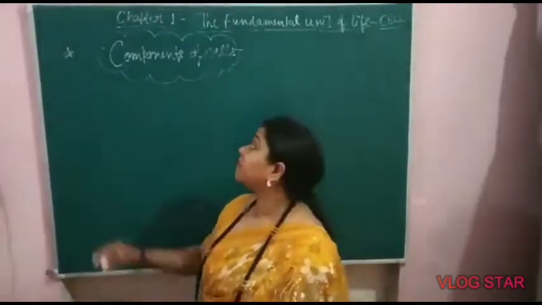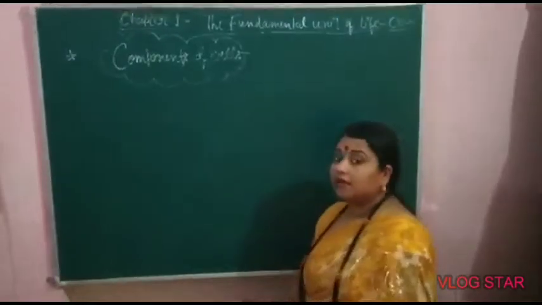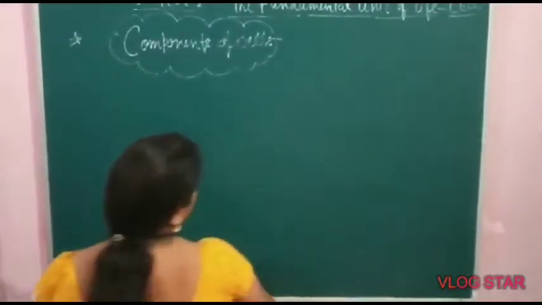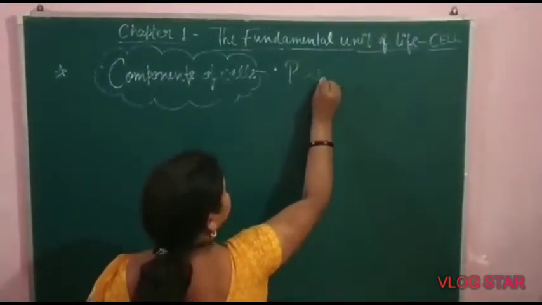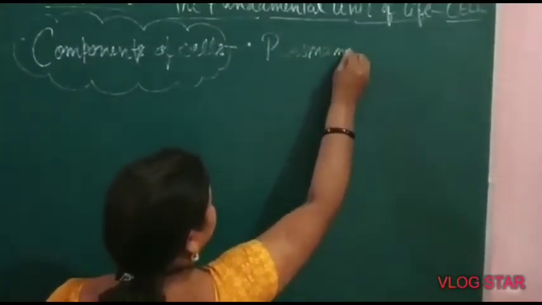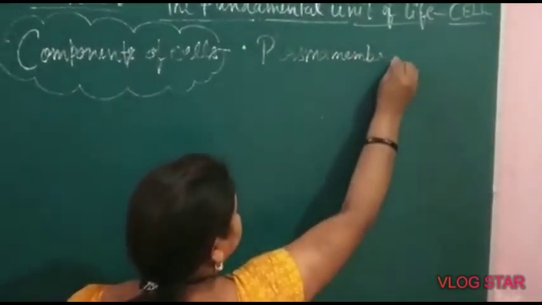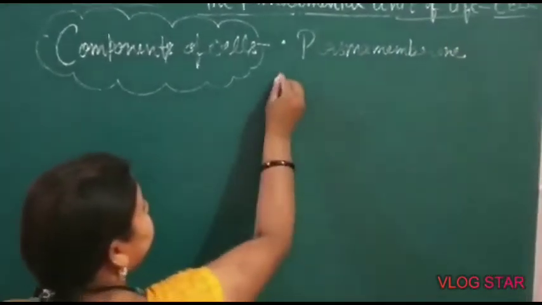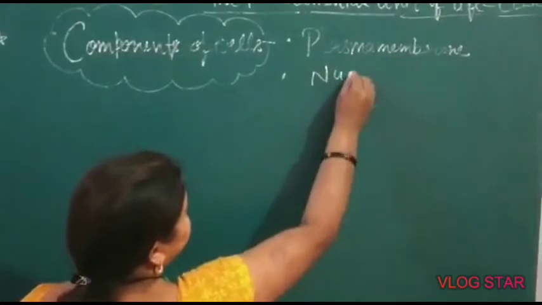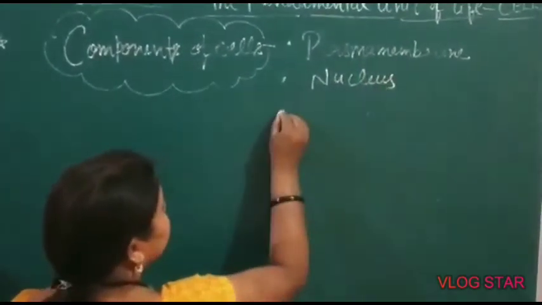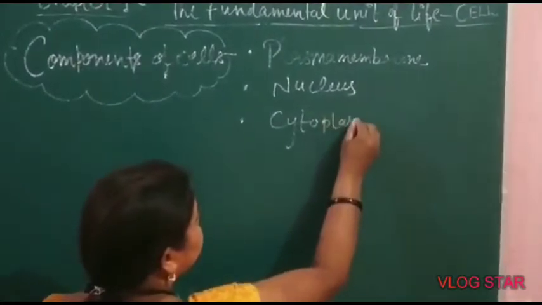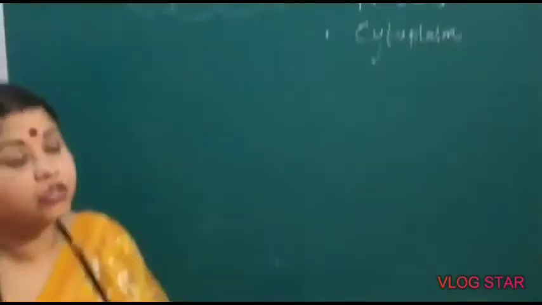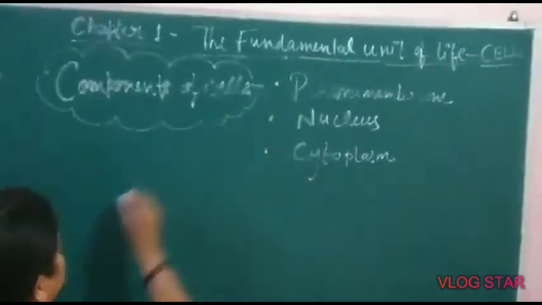Next topic is components of cells. Now what are the main components of cells? Mainly three components. First is plasma membrane. Second component is nucleus, and third component is cytoplasm. These are the three main components of any cell.